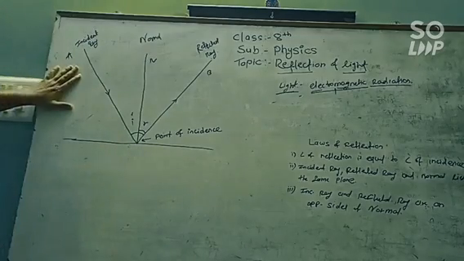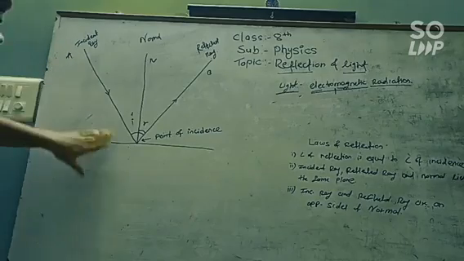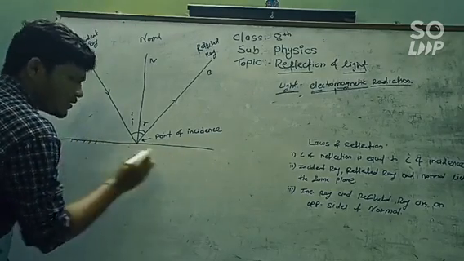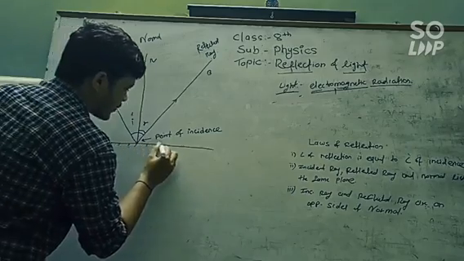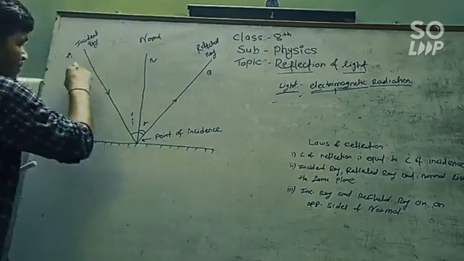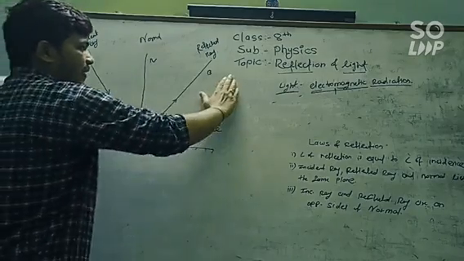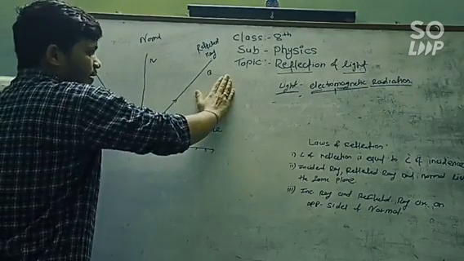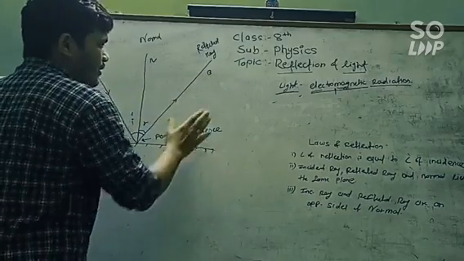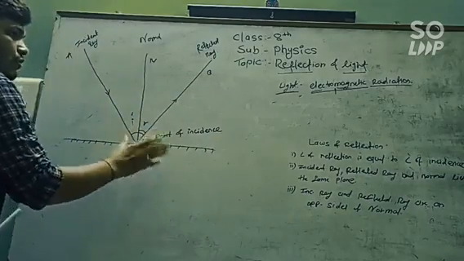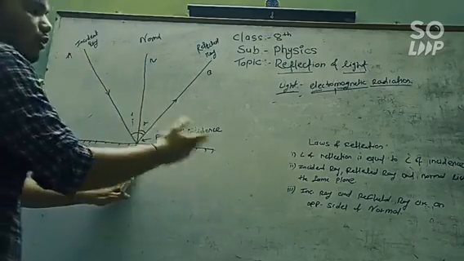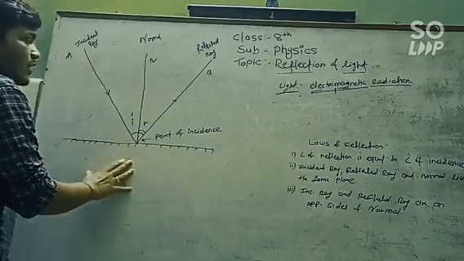When we switch on the light, the light falls on any surface of the object. Consider this is the mirror, means this is any surface of the object. When we switch on the light, the incident ray falls on that surface and gets reflected back, and this reflected ray falls on our eyes, and we are able to feel the sensation of light, and we are able to see that specific object. Now how do the laws of reflection work, or how does reflection actually work?